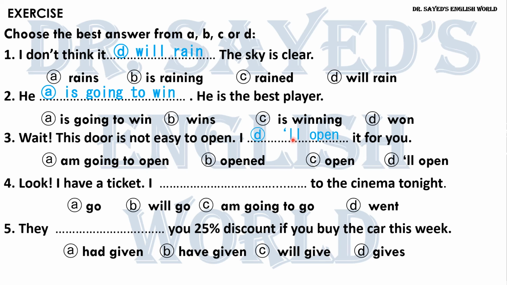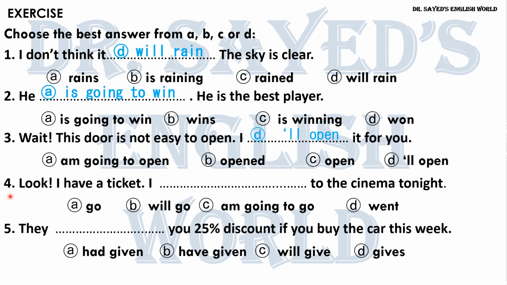And of course, apostrophe LL is the short form for will. طبعا apostrophe LL هي اختصار will, okay? وهي دي الاختيار الصحيح. ليه؟ Because this is actually a rapid or instant decision taken or made at the moment of speaking. ده قرار اتخذ، قرار فوري، قرار سريع تم اتخاذه في لحظة الكلام. That's why I use will open and not I'm going to open. Okay. Now that's why we say choose the best answer. So the best answer is will open.